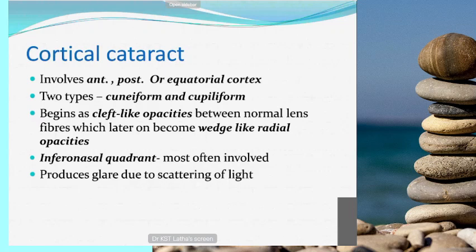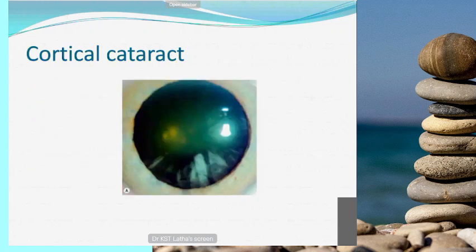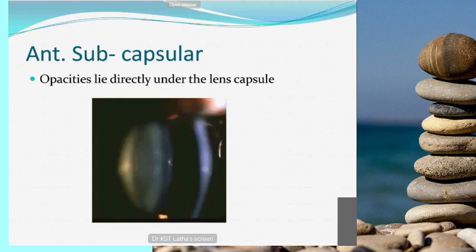So usually the most commonly involved area is the inferonasal quadrant of the lens, so you have to dilate and look for any cataract changes. Here the patient will have glare, which is due to the scattering of light. The patient will complain of glare, blurred vision, all these things during the early stages of cortical cataract. Here you can see the wedge-shaped opacities with the base towards the periphery and apex towards the pupillary region. This is the earliest stage of cortical cataract. The inferonasal quadrant is the first quadrant to be involved.